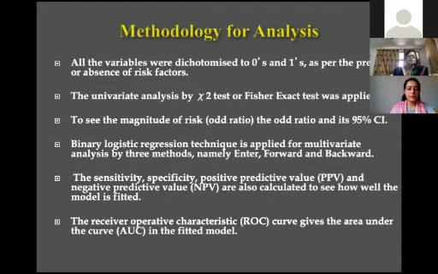Now, when all the variables are dichotomized by 0 and 1, then you do the univariate analysis.